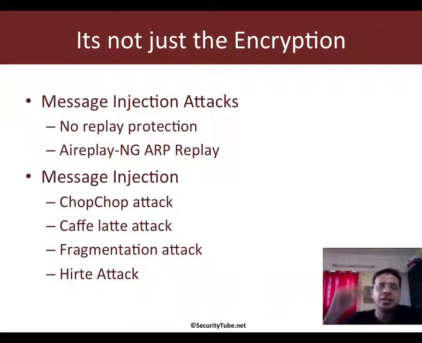In the sense, a packet which was sent by either the client or the access point can be taken by the hacker and replayed, and it will be received by the destination without any issues. And a living example of that is what we did in the replay attack using ARP replay packets.